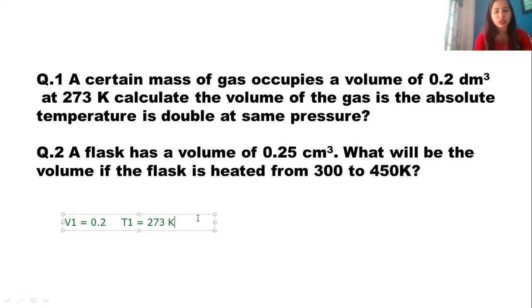So if they say the new temperature is doubled, T2 is nothing but 2 into 273. So you have V1, you have T1. You just need to find V2. I think you'll be able to solve this. This is your homework question.